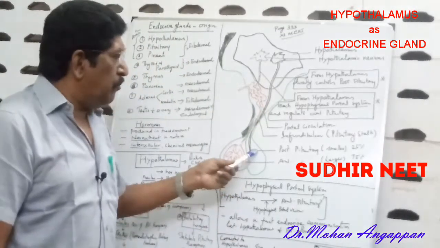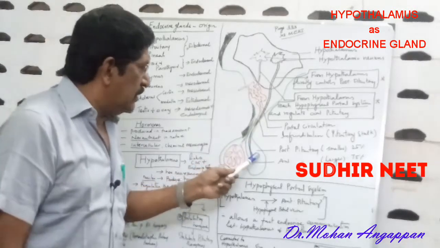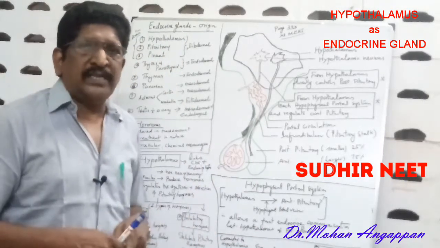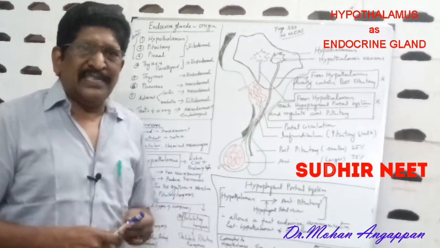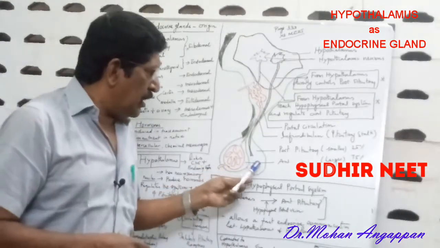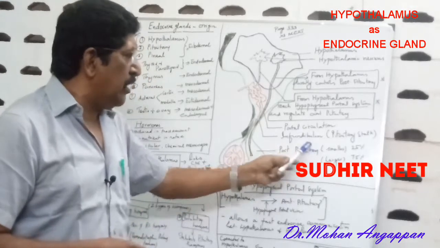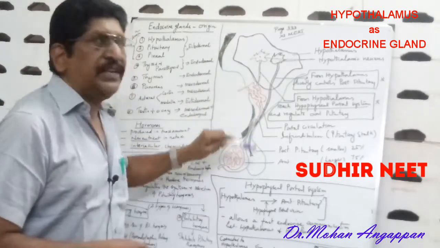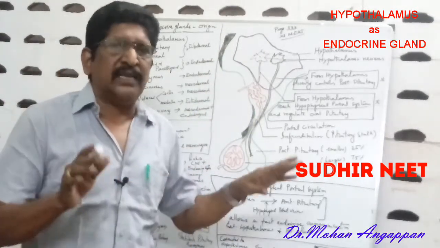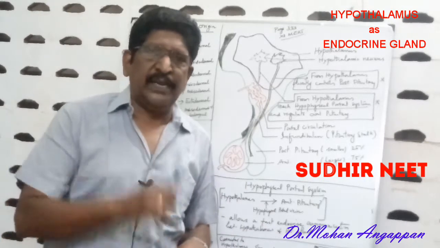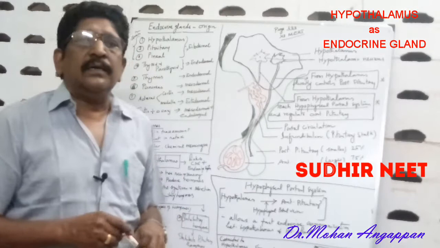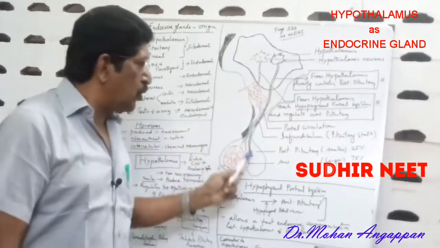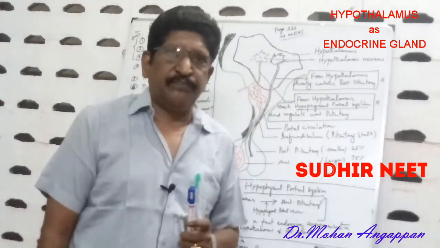That means the posterior pituitary does not secrete any hormone. The two hormones, oxytocin and vasopressin, secreted by this posterior pituitary are actually produced by the hypothalamus and stored in the posterior pituitary. So the posterior pituitary directly does not produce any hormones. There is oxytocin and the ADH vasopressin. These two hormones are produced by the hypothalamus and then stored in the posterior part of the pituitary.